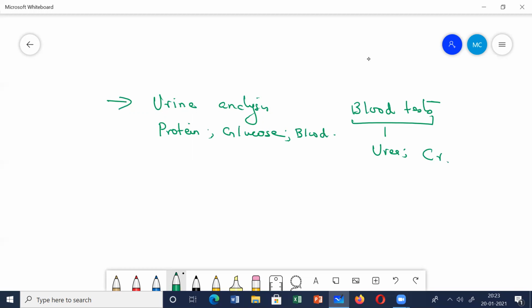There can be some secondary causes of hypertension also, therefore you're going to look for the serum electrolytes. Mainly we look for the potassium and sodium levels, because in hyperaldosteronism there is hypokalemia and alkalosis. So it's very important to see the electrolyte levels.